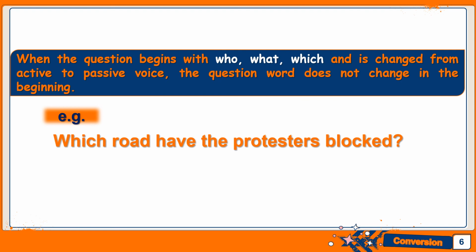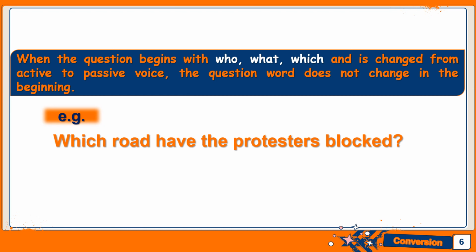And what are we talking about? I mean, who's the receiver? Who's the object over here? The object in this sentence is road, and that is already in the beginning. Our object is right in the beginning. So after which we will be writing our object, which road, okay? Now we have an auxiliary verb used here, which is have, and I told you need to change have to have been. So which road?